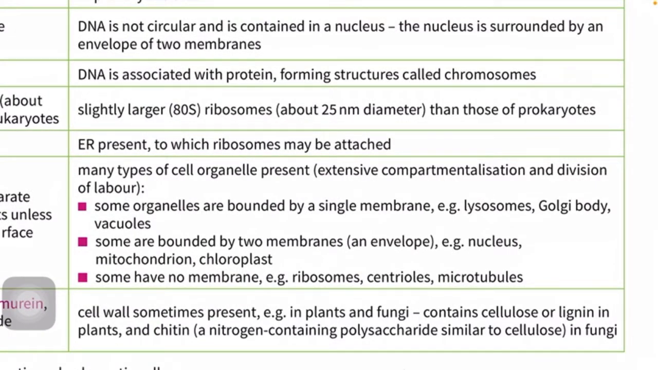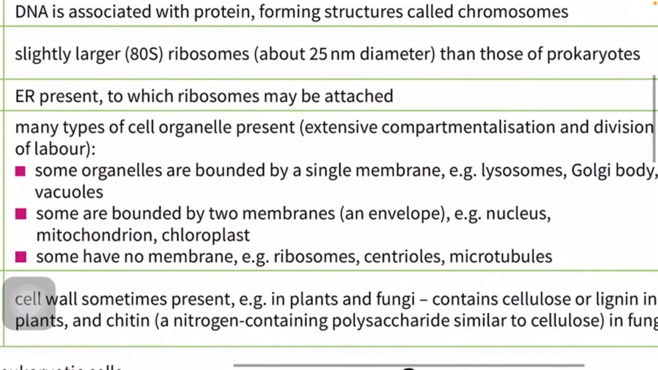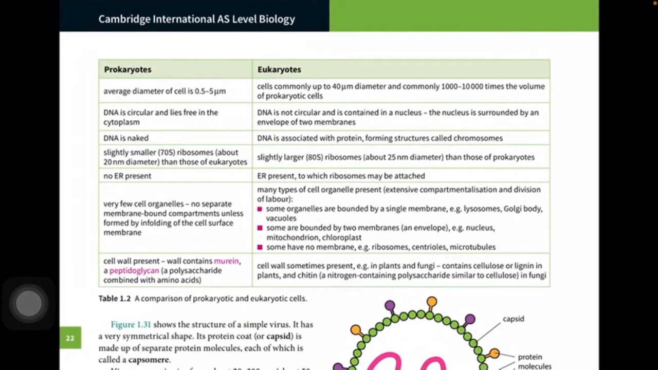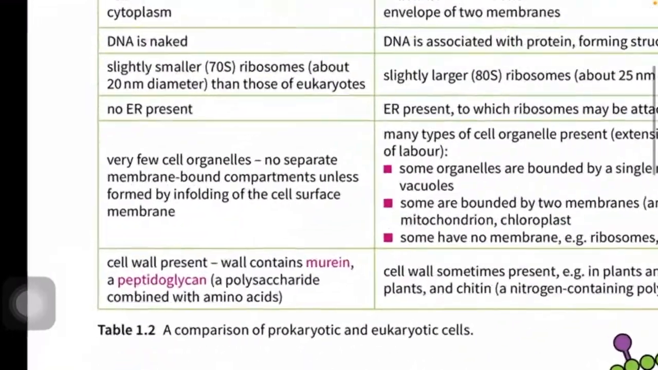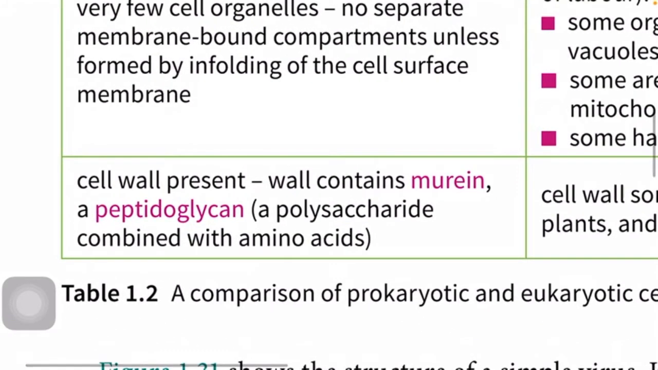Okay. Extensive compartmentalization and division of labor. Some organelles are bounded by a single membrane, some are bounded by two membranes, a double membrane, and some have no membranes. So yeah, that's complex. Eukaryotic cells are definitely more complex and bigger than prokaryotic cells. So yeah, in prokaryotes a cell wall is present. The wall contains murein, a peptidoglycan.